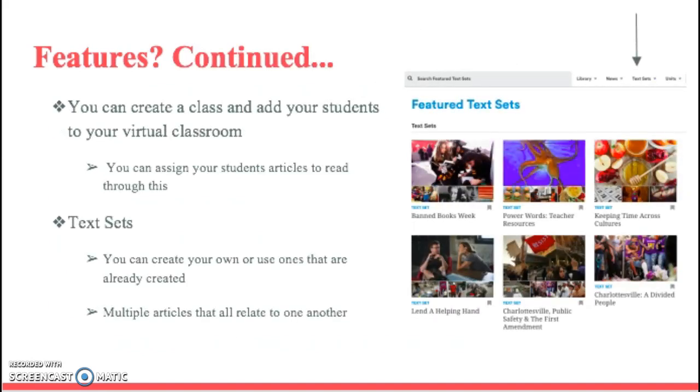You can also create a class and add your students to your virtual classroom, and you can assign students to read certain articles. This would come in handy if you want each student to read a different article, or if you want to assign 2 people per article and talk about what they found interesting. And there's also something called text sets. You can create your own, or they have ones that you can use, and this is when they put together multiple articles that relate to the same topic. I would use this to have students read each article and then maybe compare and contrast them.